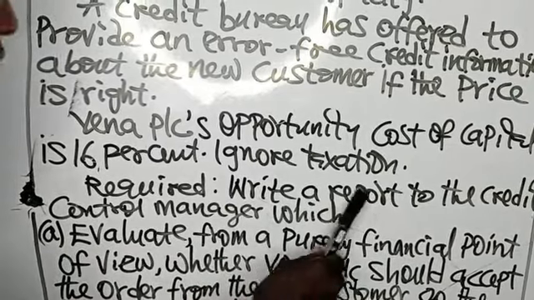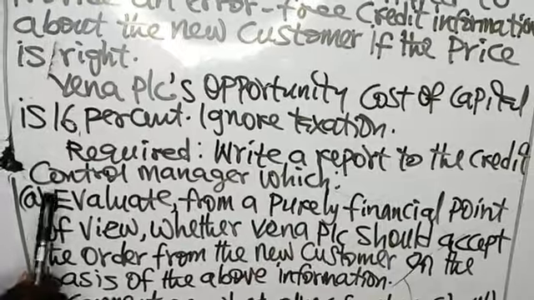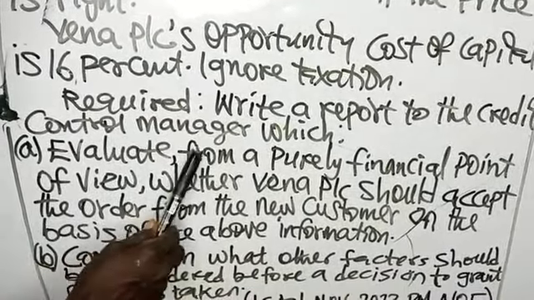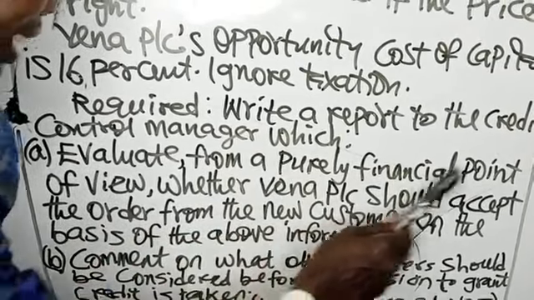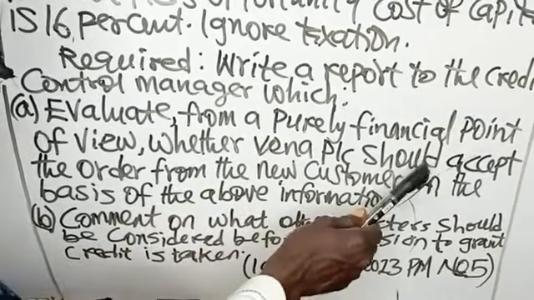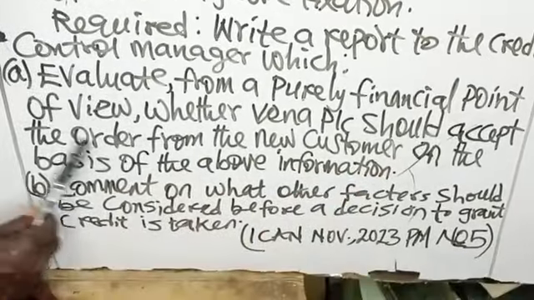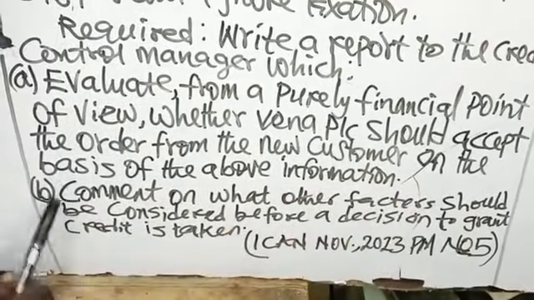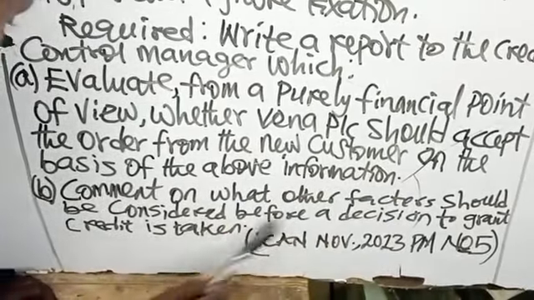Required: A. Write a report to the credit control manager which evaluates, from a purely financial point of view, whether Vena PLC should accept the order from the new customer on the basis of the above information.